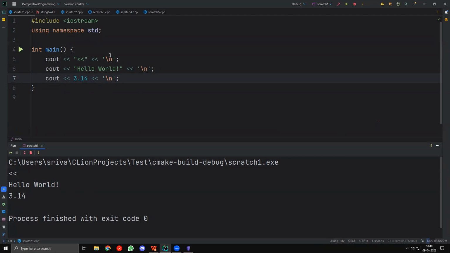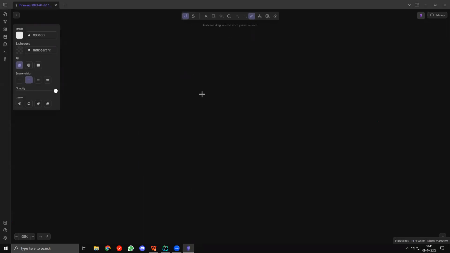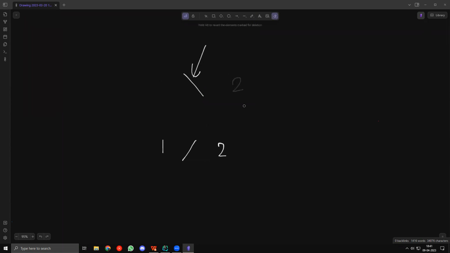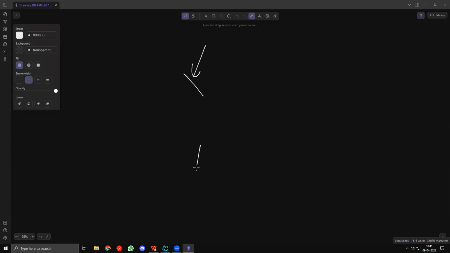So, you might be wondering though. If these are in single quotes, then how can I have 2 characters? How can I have 2 characters if these are in single quotes? Well, the reason is because the backslash here is different from the normal slash. This is a backslash, this is the normal slash. So you take something like 1/2 like this, when you are dividing something, for example, but you wouldn't take 1\2 like this, right? So this is a backslash, and this is the normal slash.